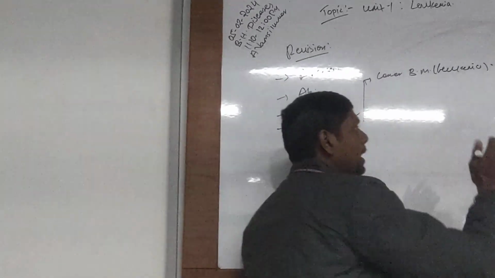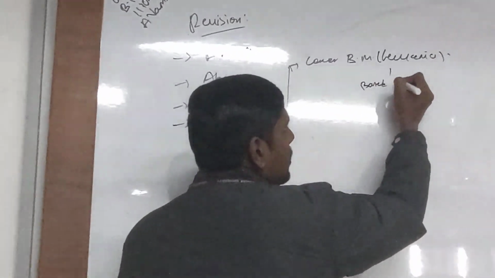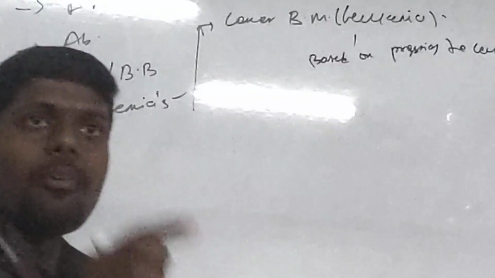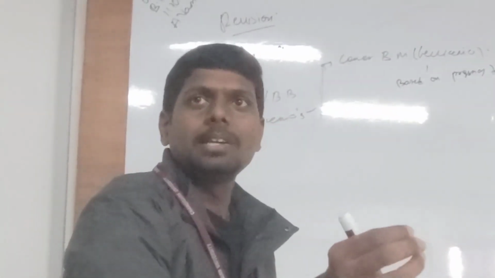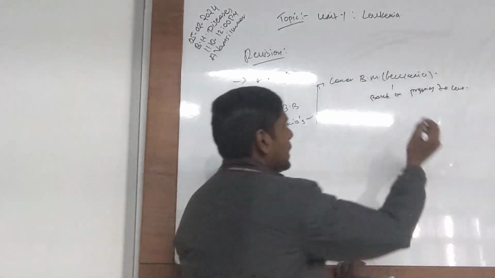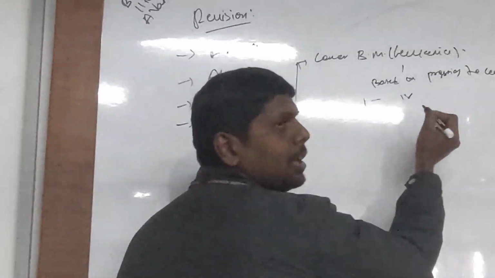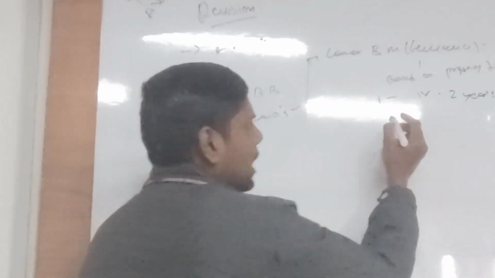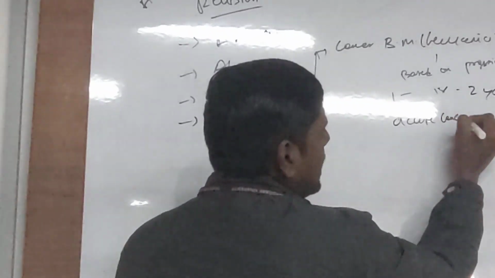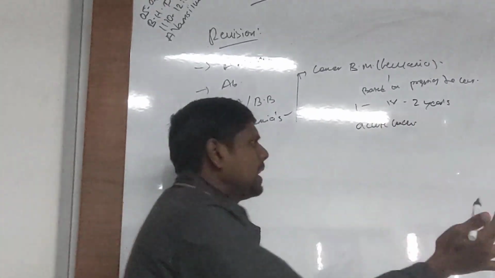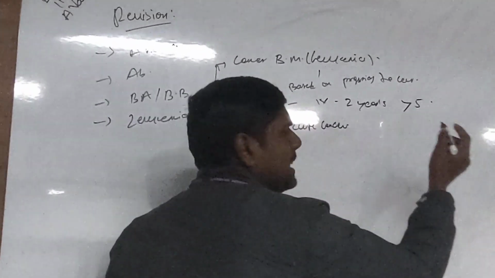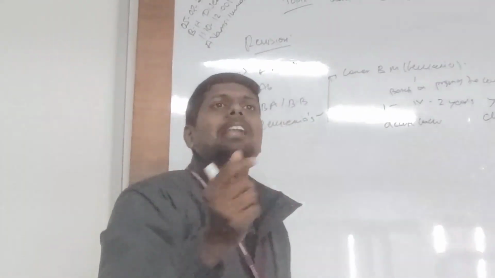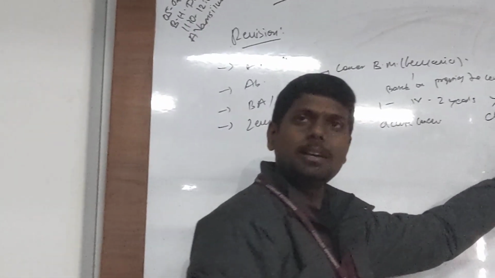Listen, this definition is very important. Based on progression of the cancer: if I came to know today that my patient has cancer, and it goes to the deadliest form, stage 1 to stage 4, within 2 years, such cancers are called acute cancers. If it progresses over greater than 5 years, such cancers are chronic. So, based on progression of cancer, we have acute and chronic.